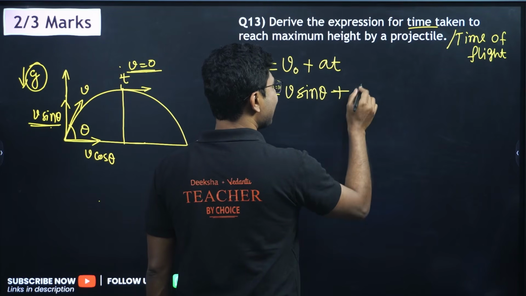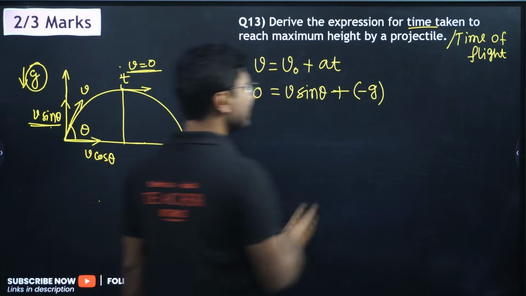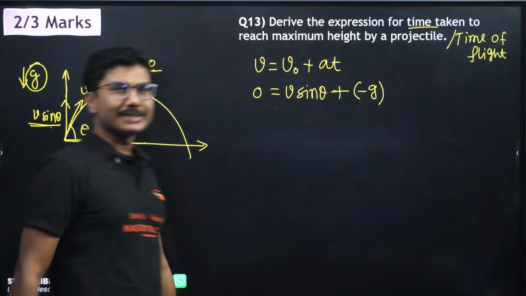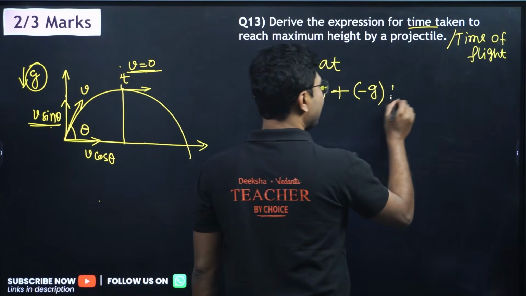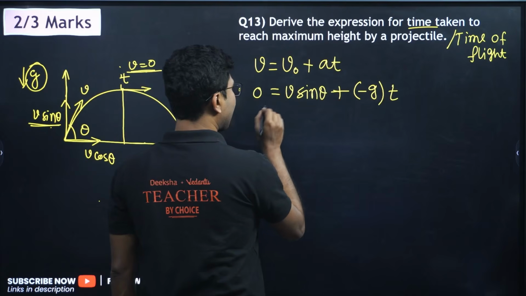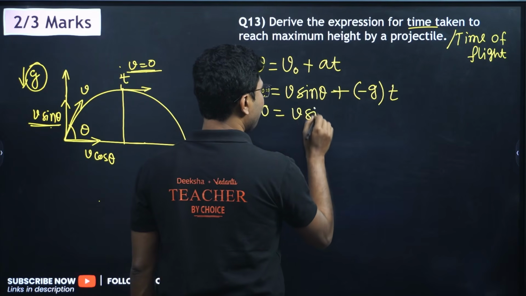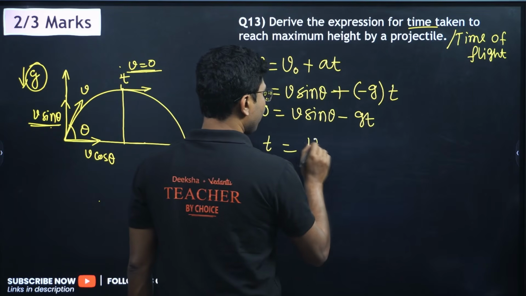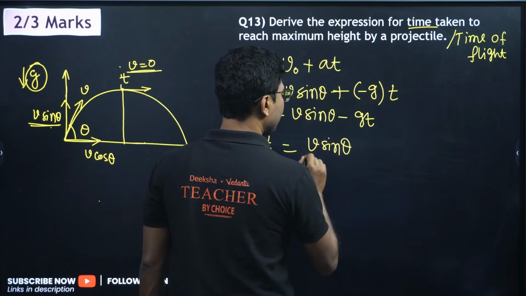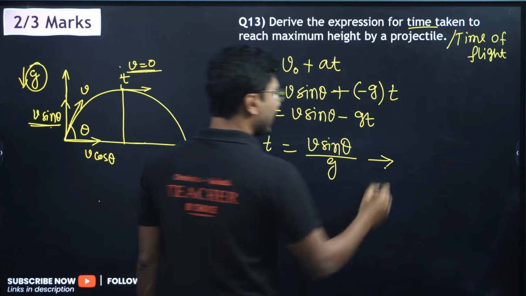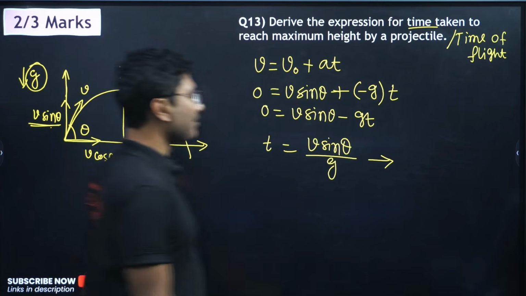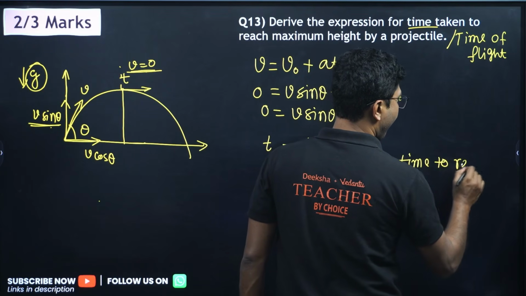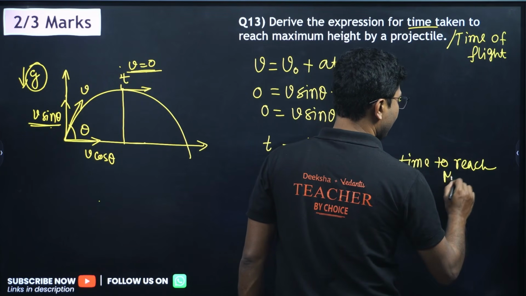And acceleration here is minus g. Why minus? Because the velocity is in this direction, acceleration is in the opposite direction, so their sign has to be minus. Time t is what we are trying to calculate, so we get 0 equals v sin theta minus gt, or t equals v sin theta upon g. So this is the time that it rises, the time to reach maximum height.